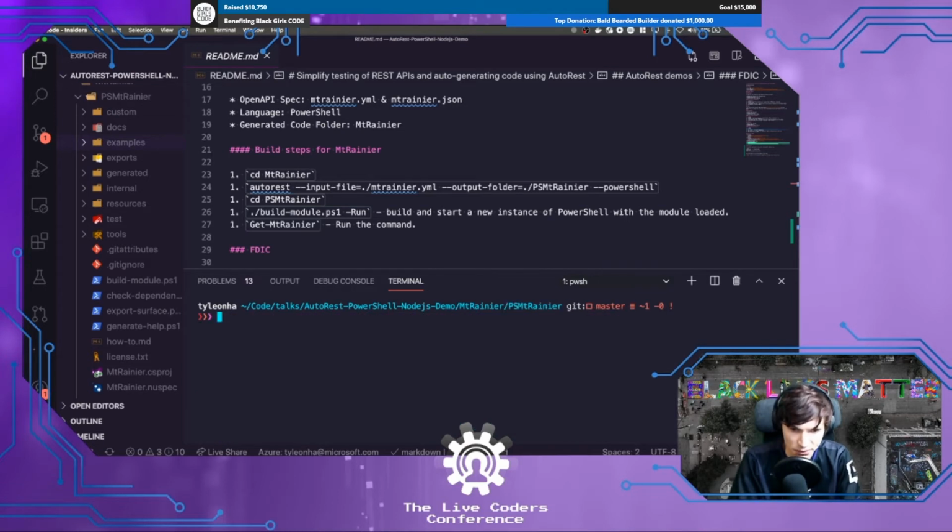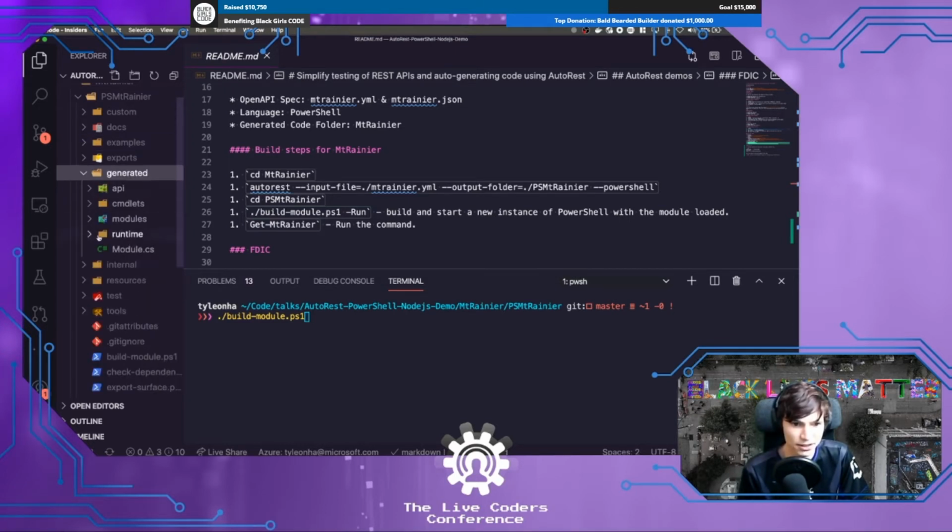And here, I'll clear my screen a little bit, and I'm going to build it. So AutoRest generates code. But the code that this generates is a bunch of C#, and we can actually see that if we go into this generated folder.